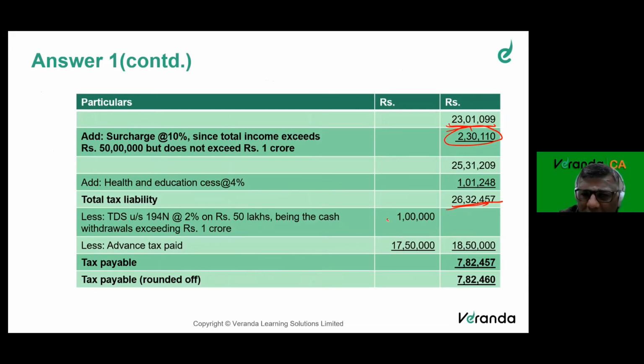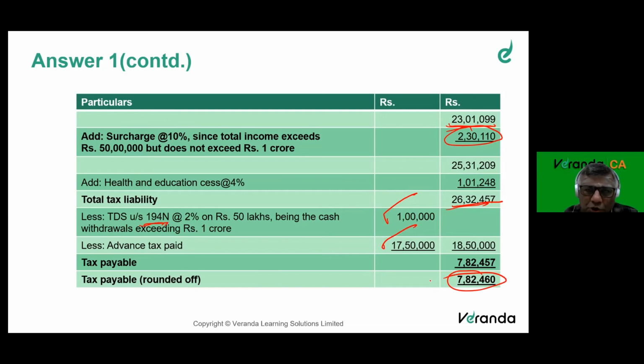I have 2% on 50 lakhs. I told you 194 yen, that is neither an income nor an expenditure. So 2%, 1 lakh, and advance tax paid. So that balance tax payable is 782,460. Repeating, I have paid an advance tax of 1,750. I have a TDS. The bank would have deducted TDS. So that will be the balance tax payable, 782,640.